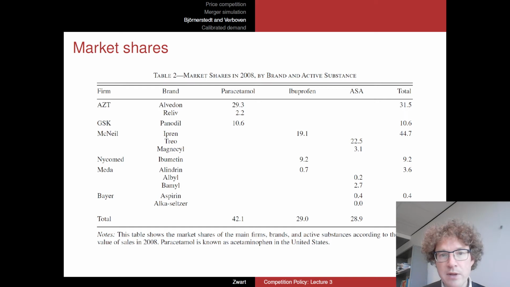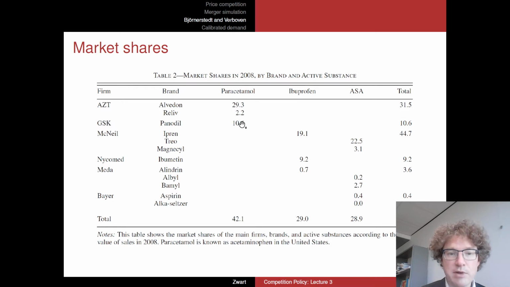On the horizontal line on top, you see different types of painkillers. The first column here is the paracetamol type of painkillers. The second one is ibuprofen kind of painkillers, and the third one ASA, that's acetylsalicylic acid, which is basically aspirin. So you see that these different brands actually use different active substances in their painkillers, in their analgesic products. And in particular, we see that those two merging companies have a large market share in paracetamol.